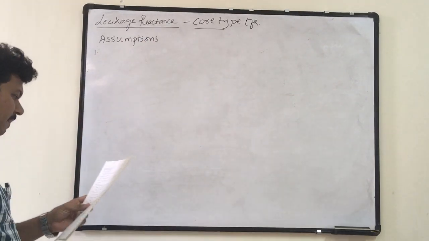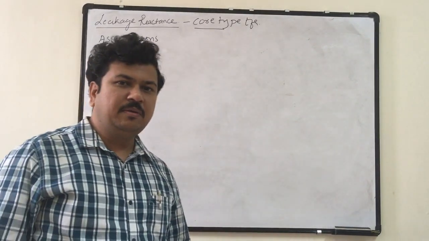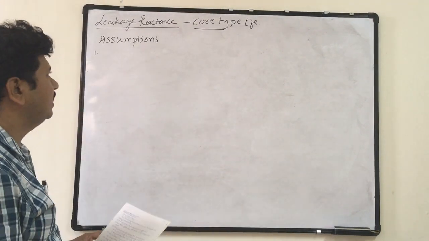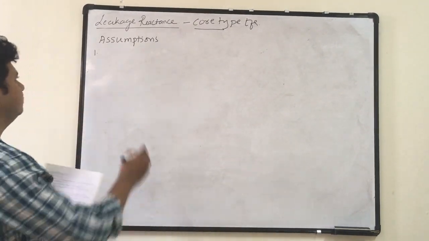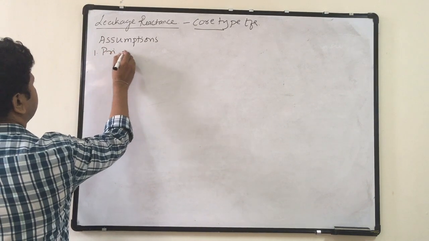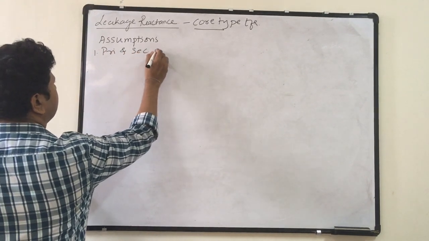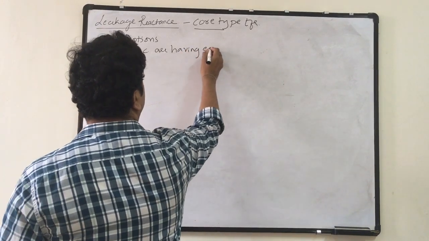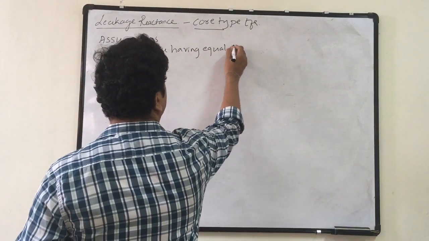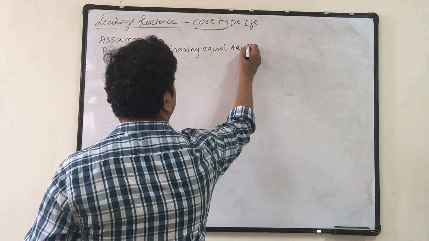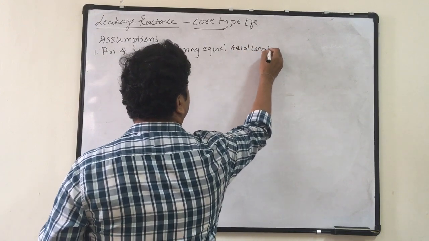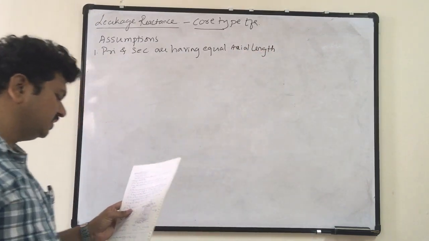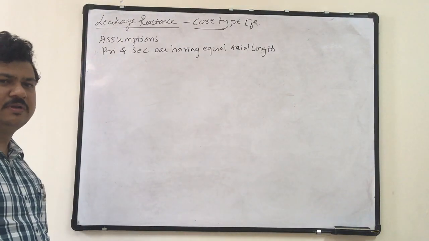First assumption is the primary and secondary windings are having equal axial length. In the sense, the height of the winding is equal.